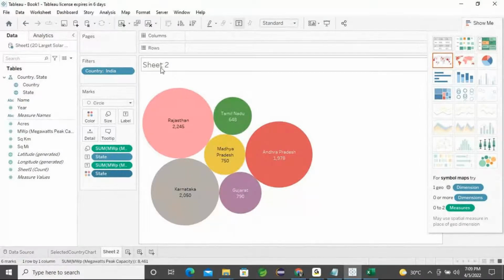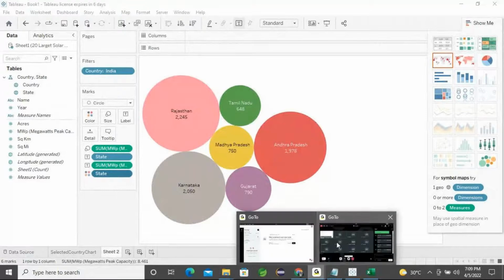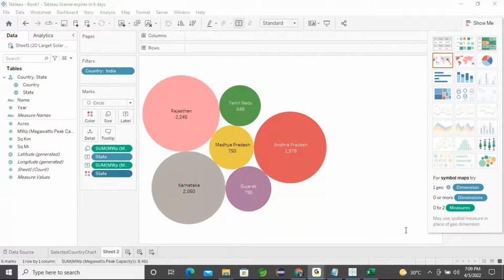And here I don't want the sheet name, I can hide it. So these are the two charts you can make clear. Okay, fine. Is it clear for all, or do I want to repeat one more time?